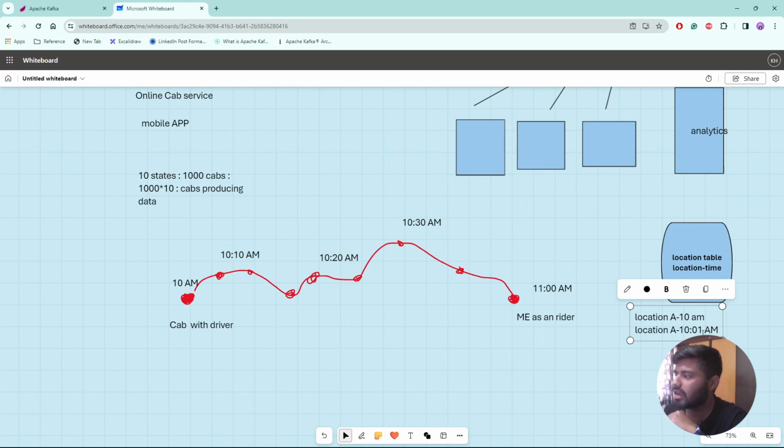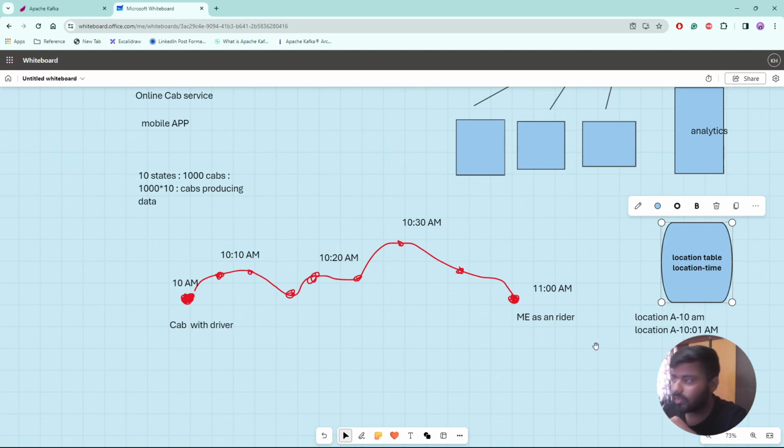So now you can see that the timings keep on increasing based on the seconds, isn't it? If I keep adding the location information to this specific DB on an every second basis, what could happen? There is a high chance my DB slows down or maybe crashes.